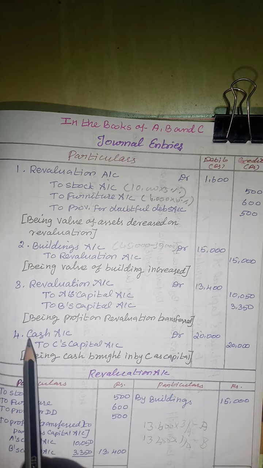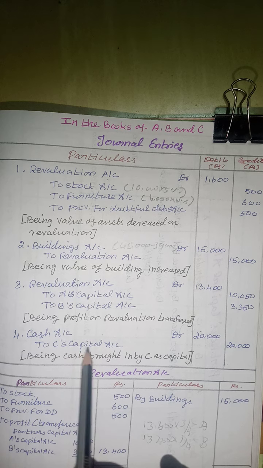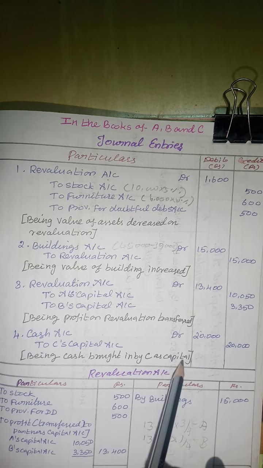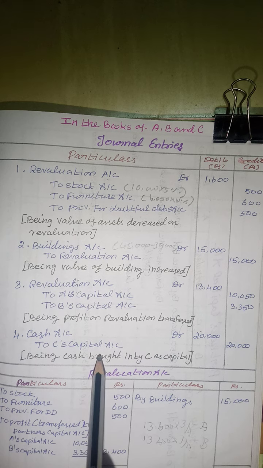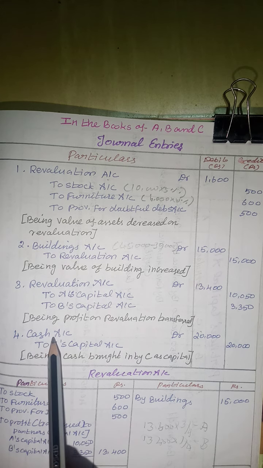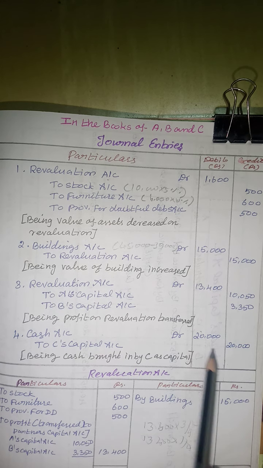So the fourth one is cash account debited to C's capital account. This is cash brought in by C as capital. So we have to receive cash from C for capital. Cash is debited, what comes in, so cash comes into the business. So cash account debited to C's capital account 20,000.